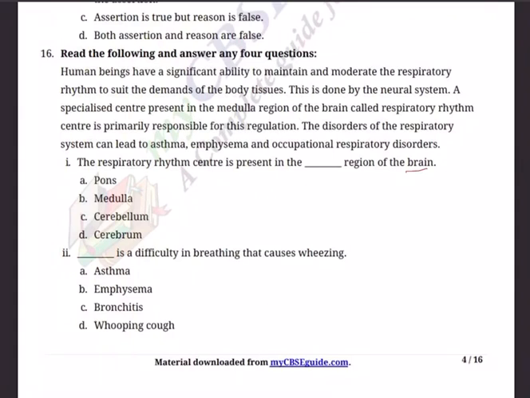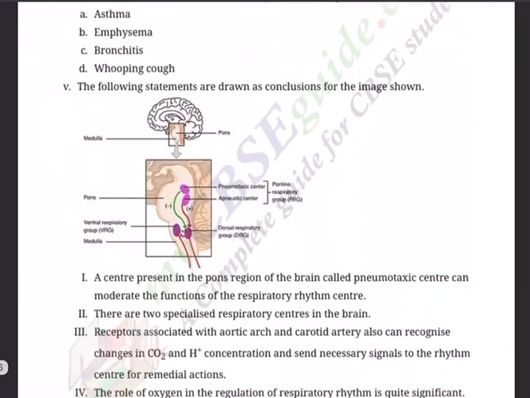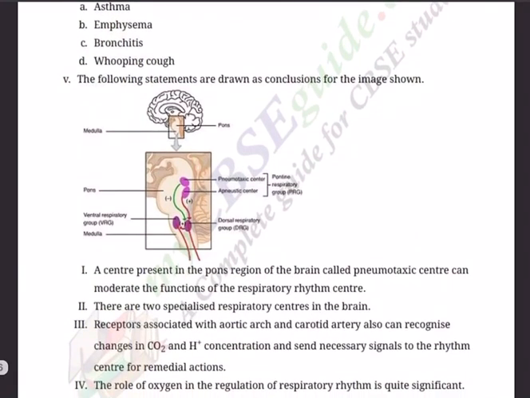Question 2. Dash is a difficulty in breathing that causes wheezing. A. Asthma, B. Emphysema, C. Bronchitis, D. Whooping cough. A chemosensitive area situated adjacent to the rhythm center is highly sensitive to CO2 and dash ions. A. Bicarbonates, B. Oxygen, C. Hydrogen, D. Sodium. 4th. One of the major causes of dash is cigarette smoking. A. Asthma, B. Emphysema, C. Bronchitis, D. Whooping cough.